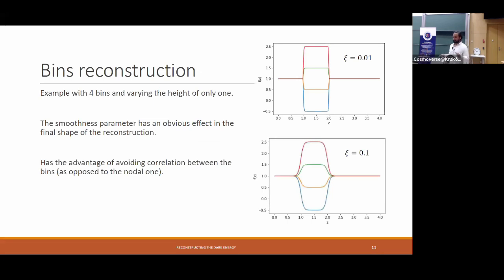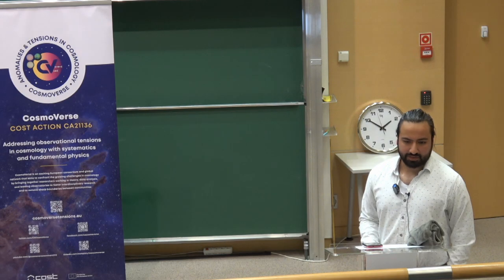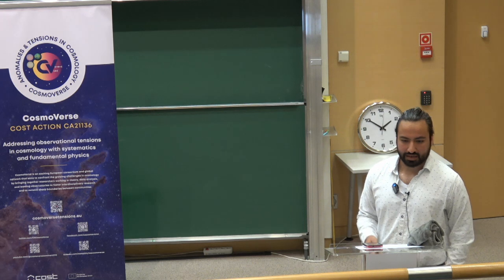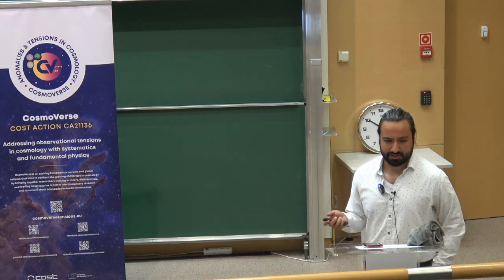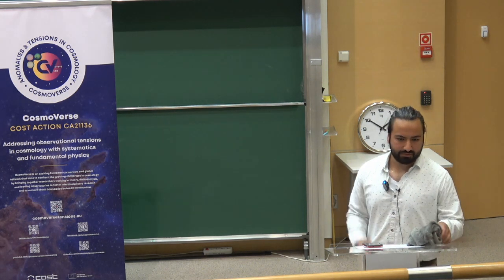Let's say that we have 4 bins. They will be equally spaced in redshift from 0 to 4. And let's say that we start varying the position of the second bin. We have here 4 examples of how this will look with different positions and different smoothing parameters. The idea is to find the optimal positions of each of the 4 bins, or at least the optimal positions preferred by the data that we are going to use for the reconstruction.